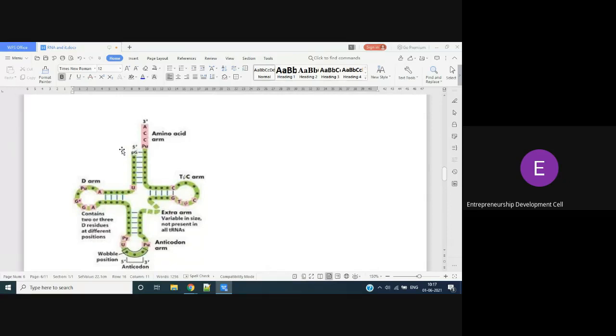Why is it called the acceptor arm? Because it is accepting the amino acid. You can also call it the amino acid arm because the amino acid is there in the cytoplasm. It should come and bind with our tRNA. Where will it bind? It will bind near the acceptor arm, because it is unpaired. This unpaired 3' end is the region for the binding of amino acid.